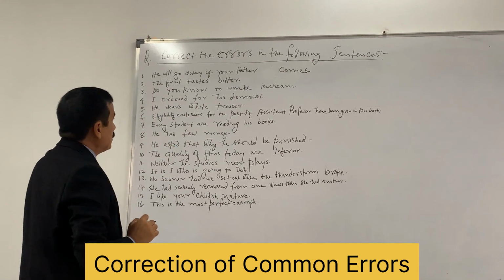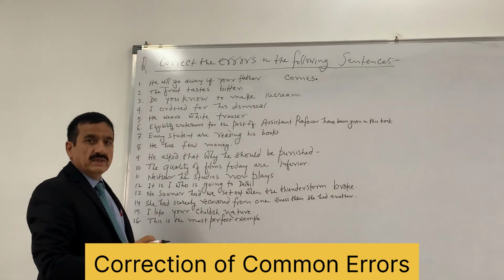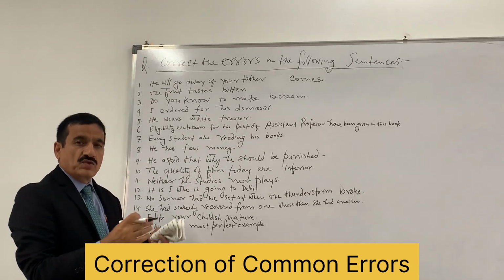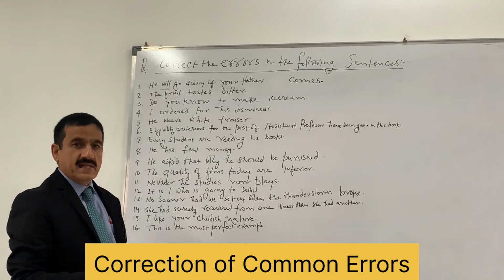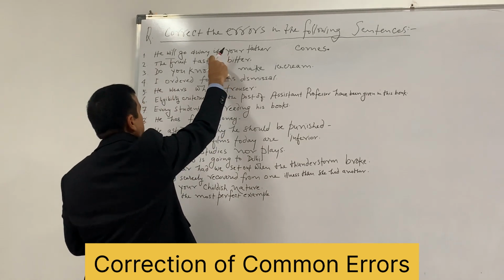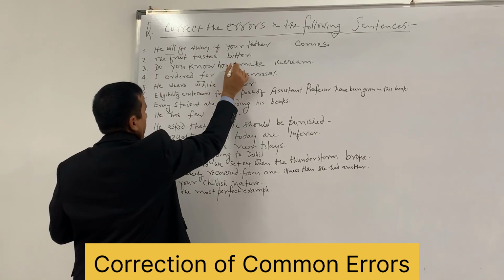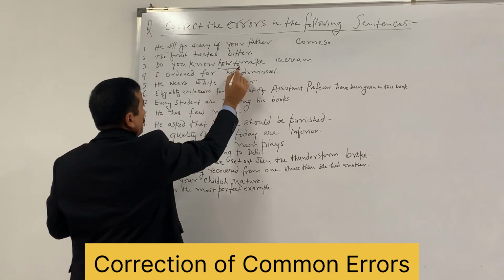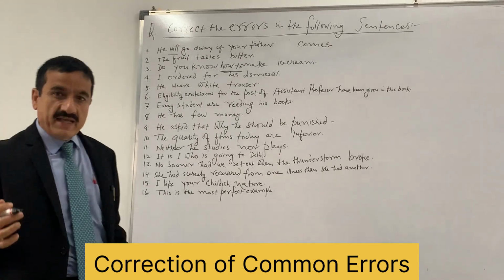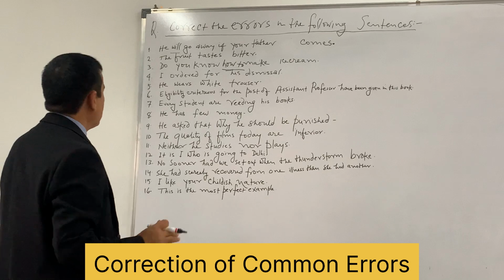Do you know to make ice cream? When this expression comes, do you know? Whether do you know to make ice cream, to make cake, or to drive, all these are incorrect, grammatically not acceptable, because when a sentence begins with this, do you know, here how to must come. It should be how to. Do you know how to make ice cream? Do you know how to drive a car? Do you know how to make a cake? And so on and so forth.